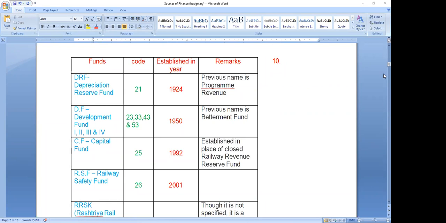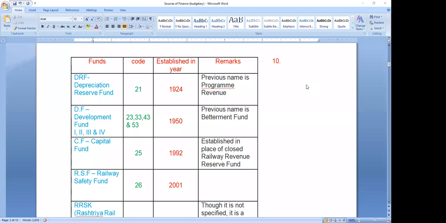Yeah, next, Mr. Janaki, please. Hello, namaste, sir. Sir, is there any particular formula to calculate DRF on the replacement account? No, there is no particular formula.